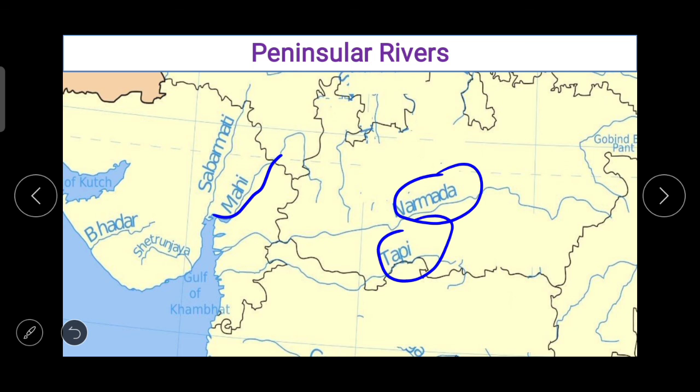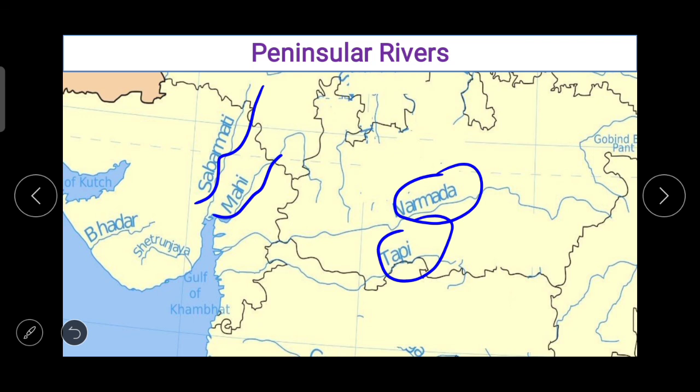Mahi flows from the northeast to southwest direction, whereas river Sabarmati here, next to the Mahi, collecting its headwaters from the southern slopes of Aravalli ranges, flows in a somewhat north-south direction.